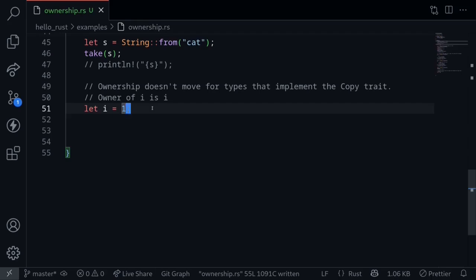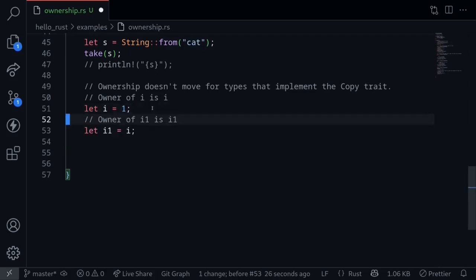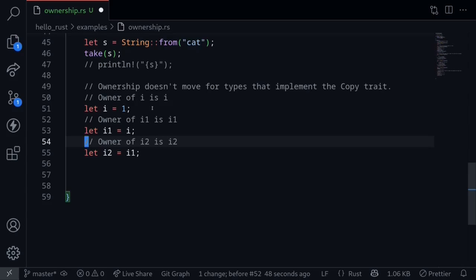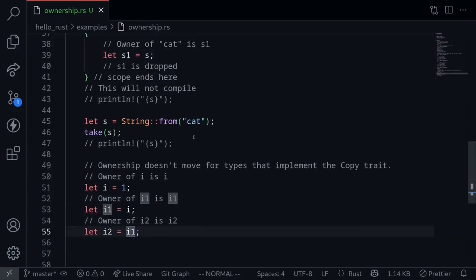Here, the owner of the value 1 is the variable i. If we reassign it to a variable called i1, then instead of the ownership transferring over, the value is copied over. So both i and i1 will hold the value 1. And then if we reassign i1 to i2, then the value that is stored in i1 will again be copied over to i2.